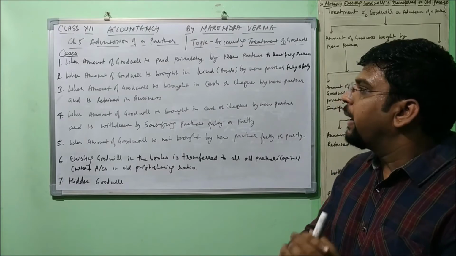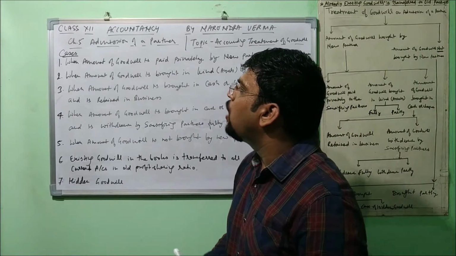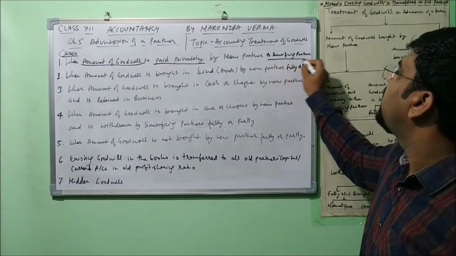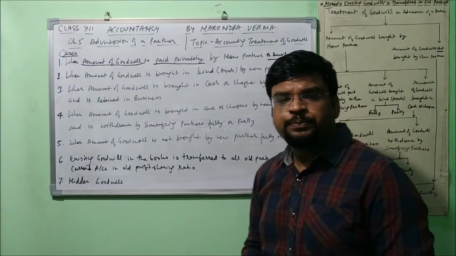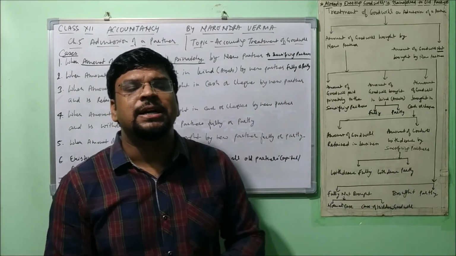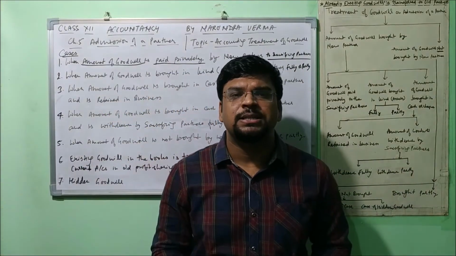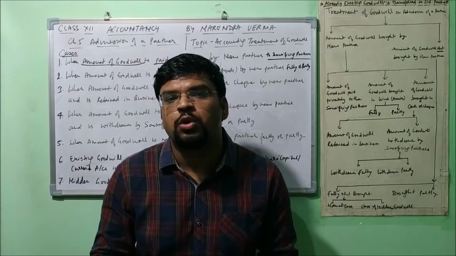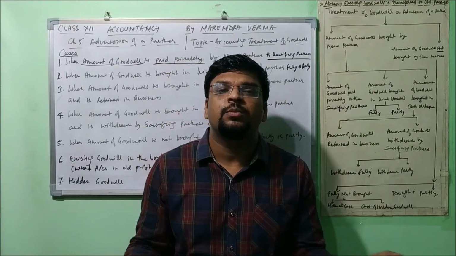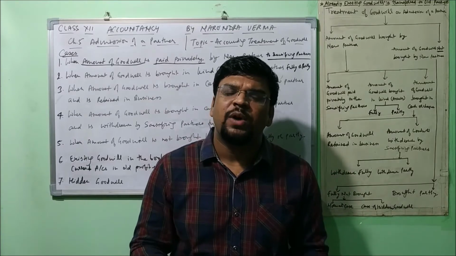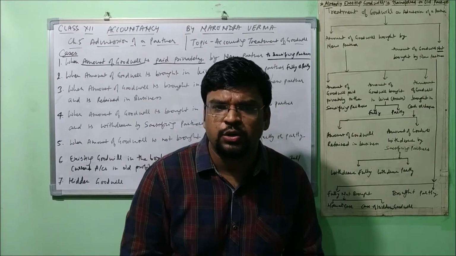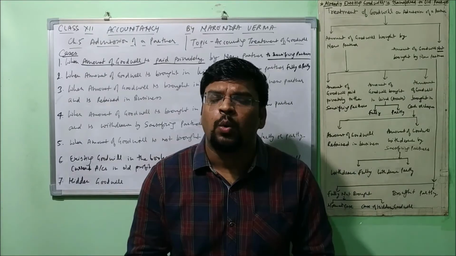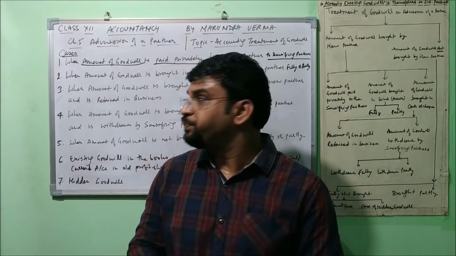Understood the point? So very first case is there when amount of goodwill is paid privately by new partner to sacrificing partners. Sometimes what happens, the partners have had the agreement, new partner comes, he says that okay, I'll pay you the amount privately. The sacrificing partners do not want to record this event in their books of account. That is why this case is done. Understood? So in that case, how the entries are passed, what the treatment is done, I'll explain you while I tackle the journal entries.